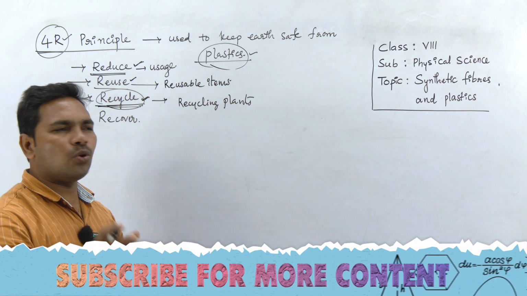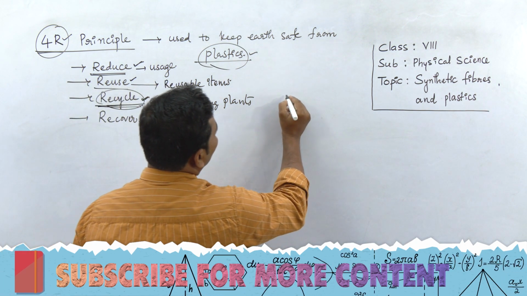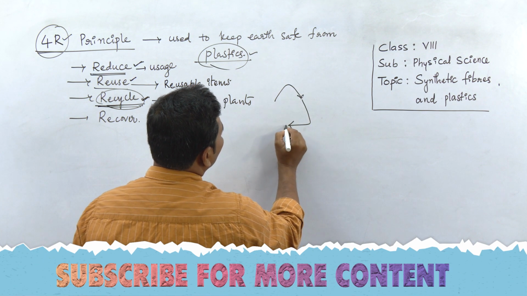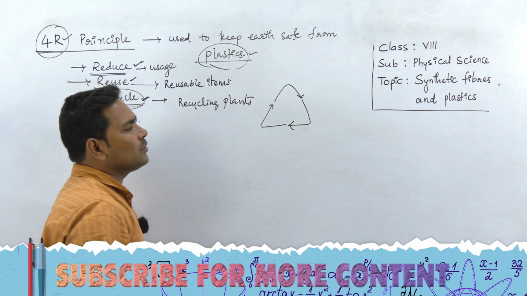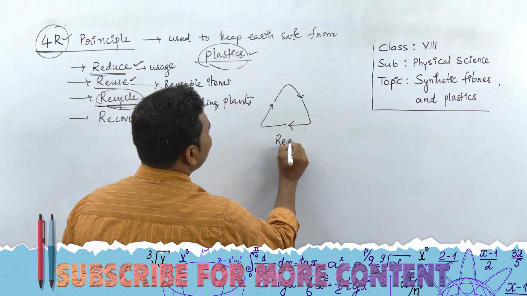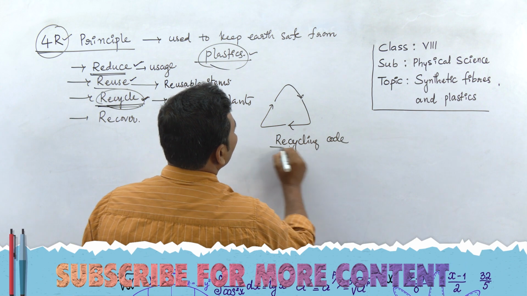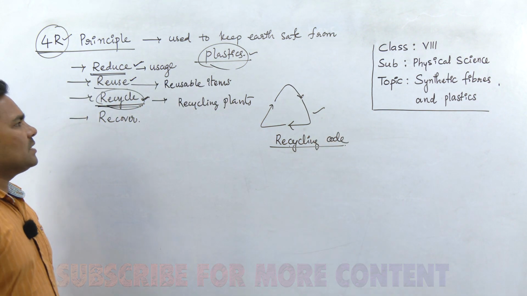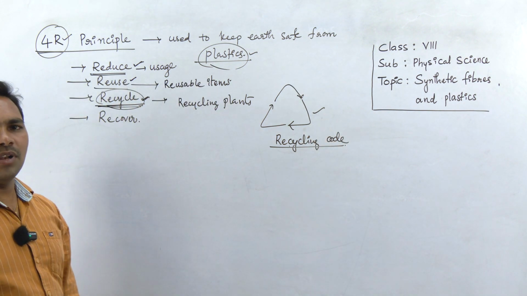Each plastic item is coded. What type of symbol do we see? We see chasing arrows, arrows in a triangle. This arrow is a recycling code. If you see this recycling code on any plastic item, it means that plastic is recyclable, right?